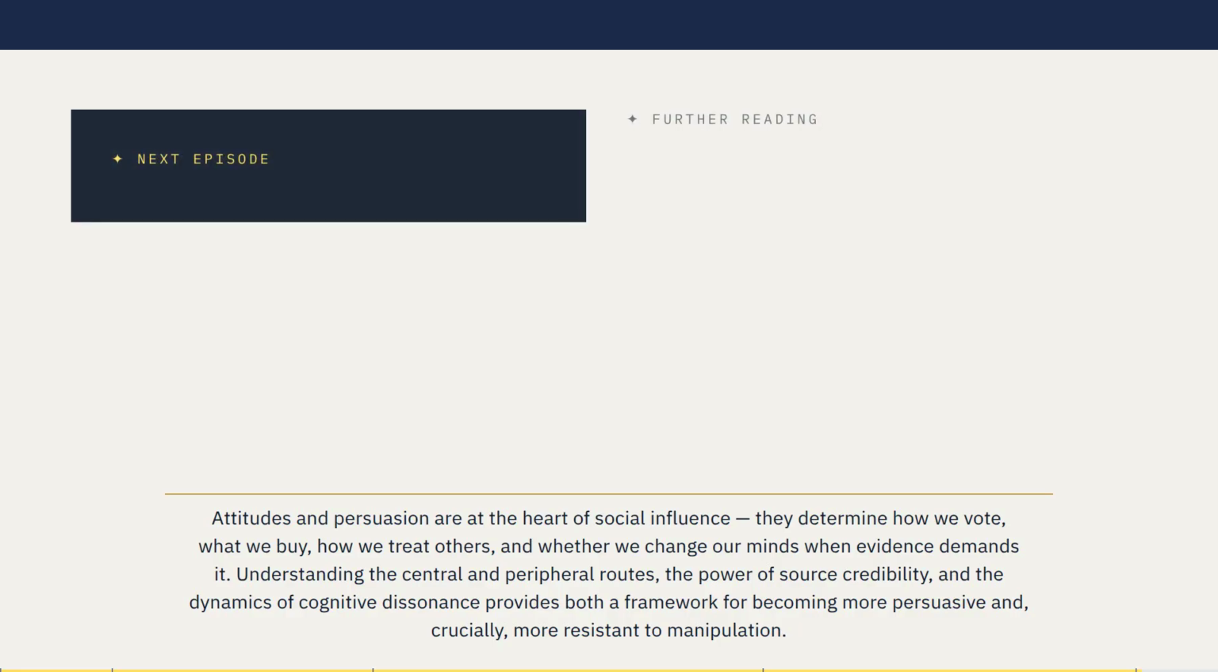Attitudes and persuasion are at the heart of social influence. They determine how we vote, what we buy, how we treat others, and whether we change our minds when evidence demands it. Understanding the central and peripheral routes, the power of source credibility, and the dynamics of cognitive dissonance provides both a framework for becoming more persuasive and, crucially, more resistant to manipulation.